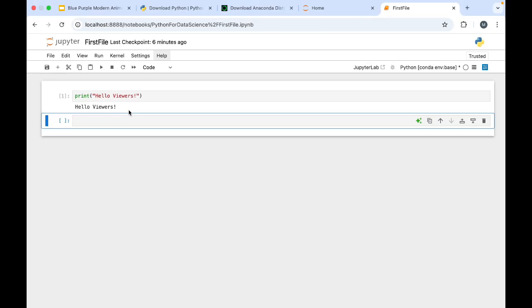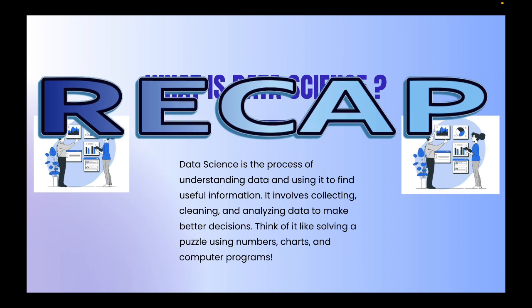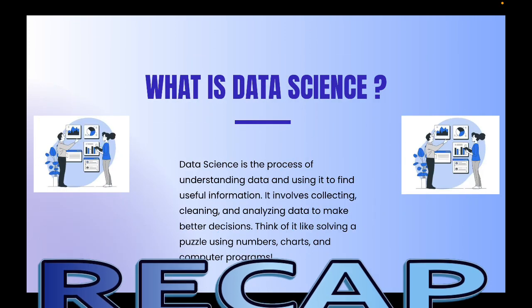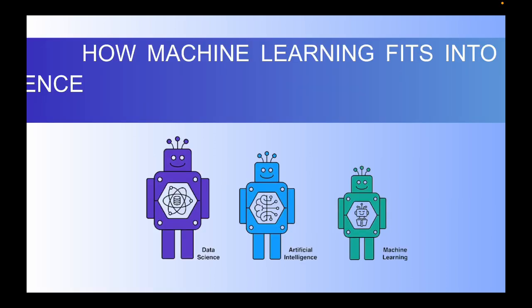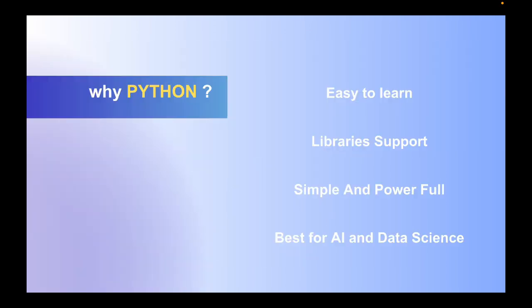You made it to the end of this lesson. Great job. You are officially one step closer to becoming a data science pro. So let's take a recap of what we have learned in this video. We learned what data science is and how it is used in real life. We explored how machine learning fits into data science. We discovered why Python is the ultimate tool for data science, and most importantly, we set up Python on our system and we are ready to start coding.